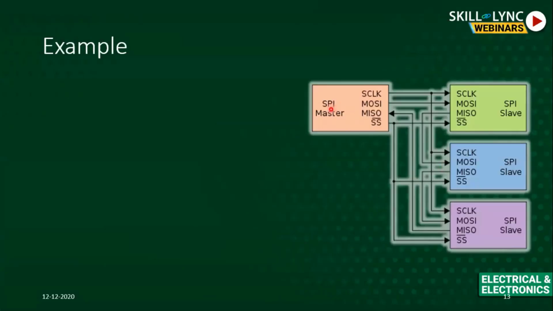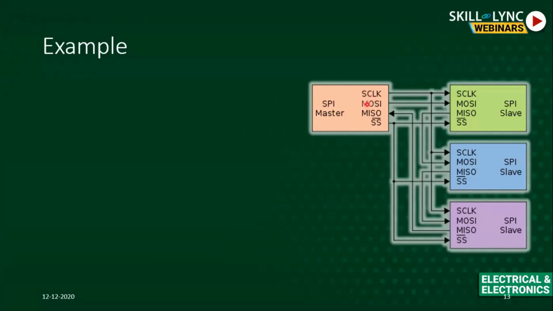You'll see an example of SPI. Let's say you have SPI. I'll not go into the protocol, I'll just briefly tell you. You have an SPI master which is connected to 3 SPI slaves, maybe one flash, one sensor, one ADC or anything. The SPI master has 4 pins.